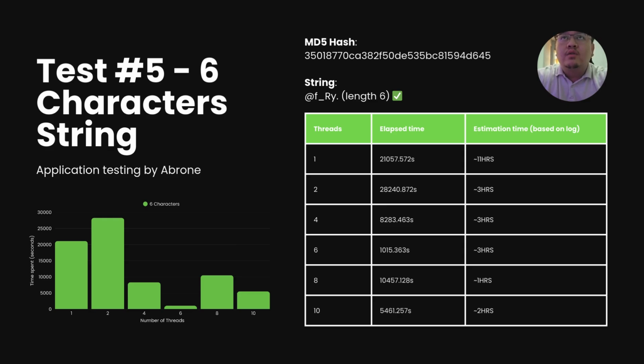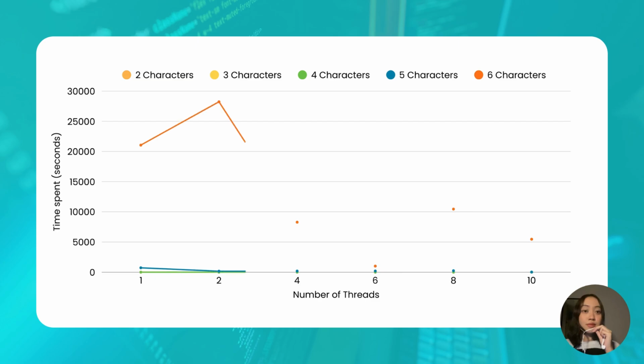So this is the 6-character string tested by me, and from threads 1 until 10, we have different kinds of elapsed time and estimated time for hashing completion. And from thread 1 to thread 2 there's an increase, and then from thread 2 to thread 4 there's a significant or dramatic drop down to thread 6, and then there's a small rise to thread 8, and then a small drop in thread 10.